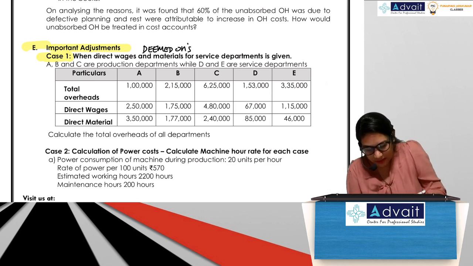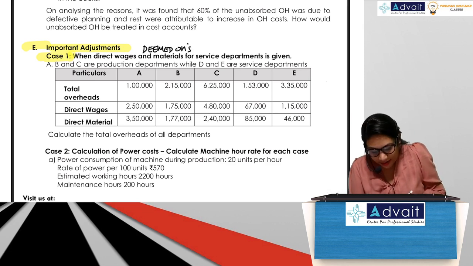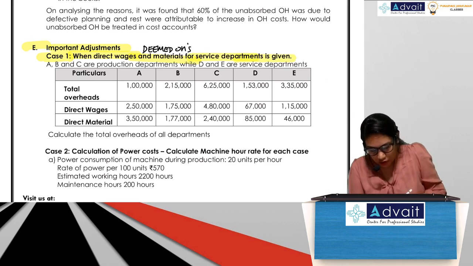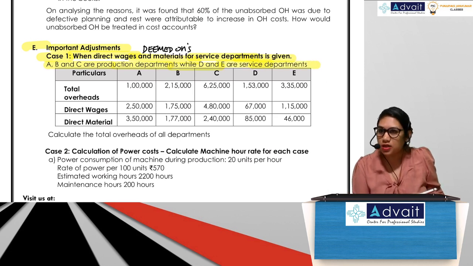Okay, so we'll see what this means. When direct wages and materials for service departments is given. So A, B and C are production departments while D and E are service departments.